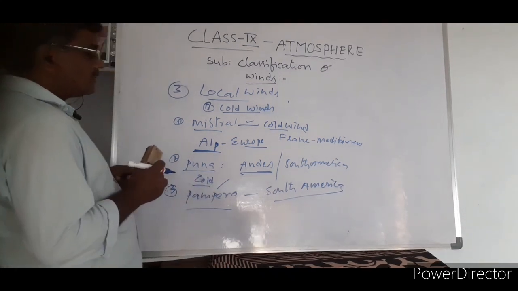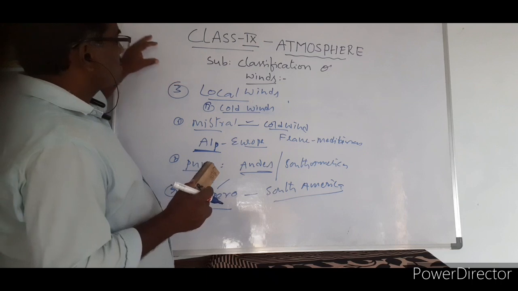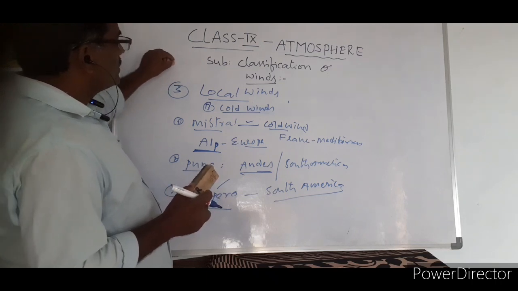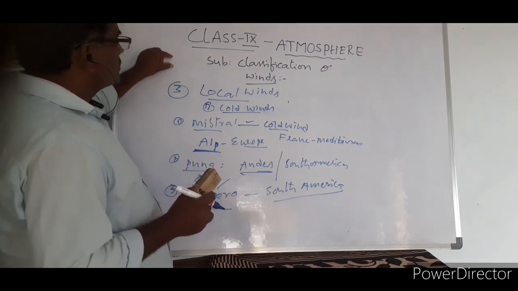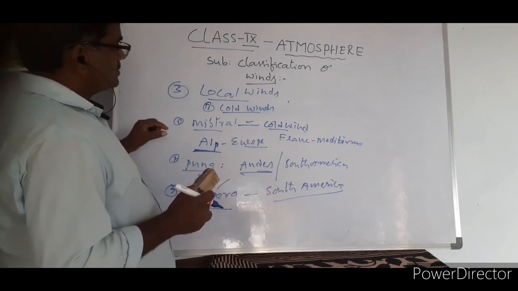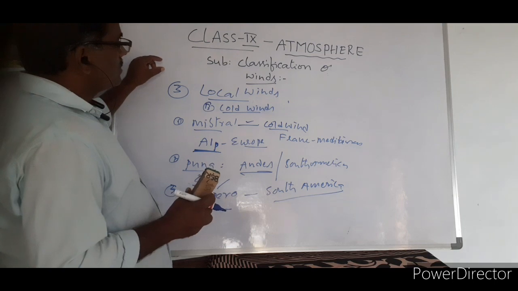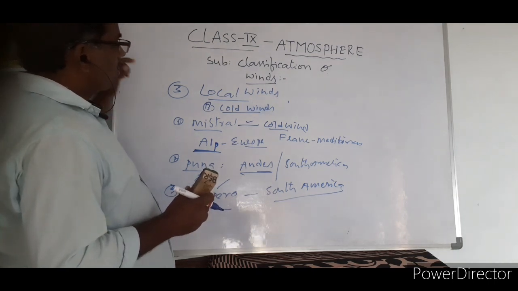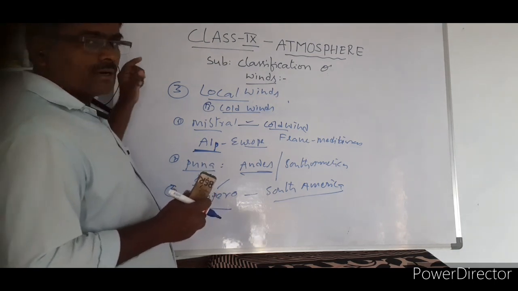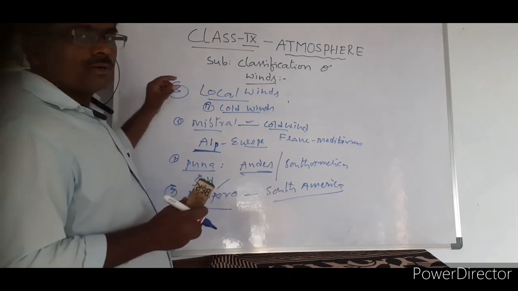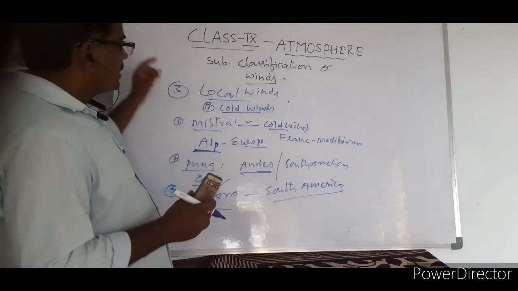Okay, once again, look at this. Winds are classified into permanent winds, seasonal winds, and local winds. Planetary winds are divided into three: easterlies, westerlies, and polar winds. Second one is seasonal wind, for example monsoons; how monsoons come towards India, we discussed. Again, local winds.